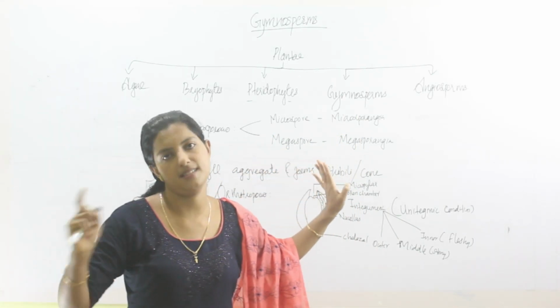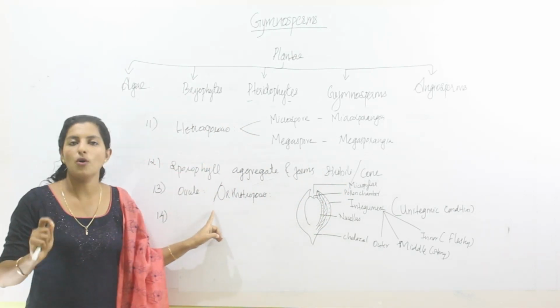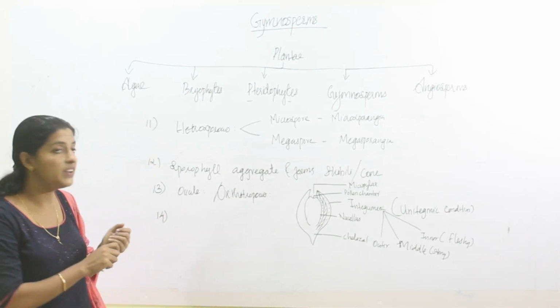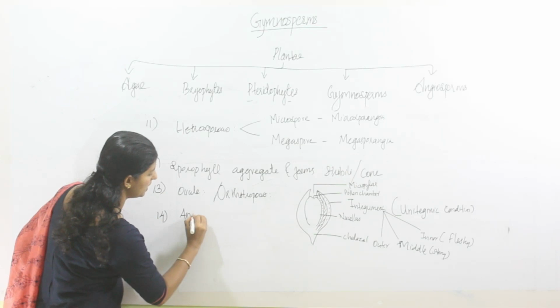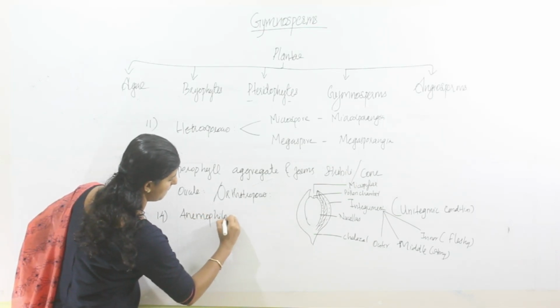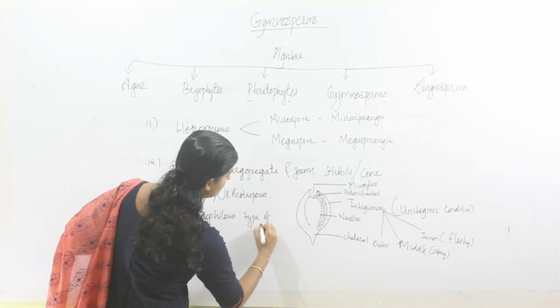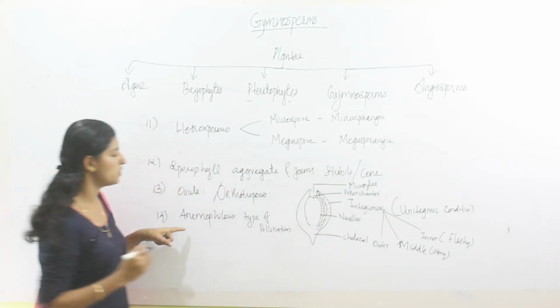Pollen transfer is there. In gymnosperms, the type of pollination is only anemophilous, or only wind pollination is present in gymnosperms. The only type of pollination present in gymnosperms is anemophilous.